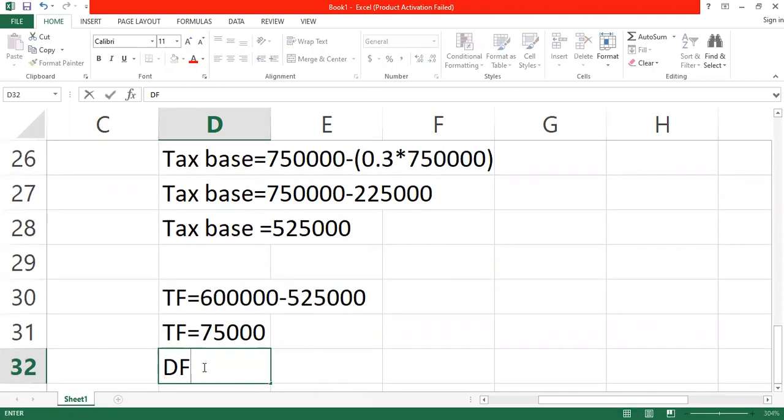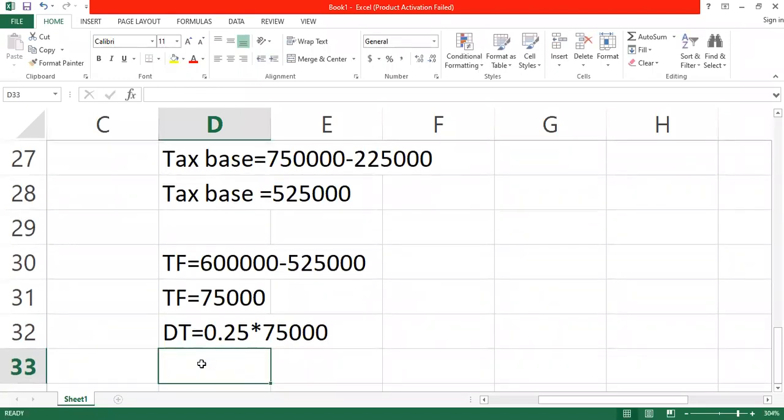So our deferred tax will now be 0.25 times the difference, which is 75,000, isn't it? So what will be the figure there? 18,750. Okay, that is our deferred tax, isn't it?